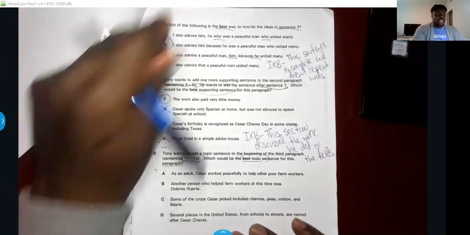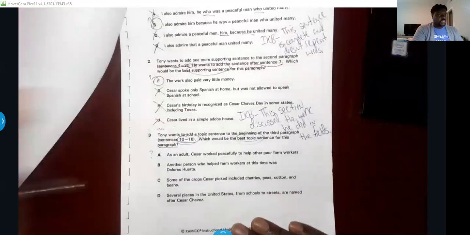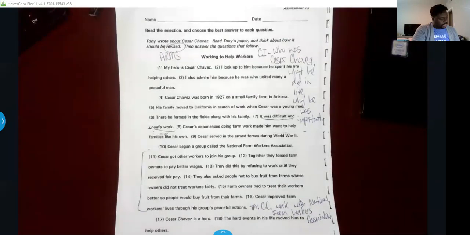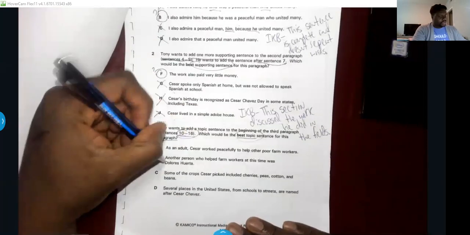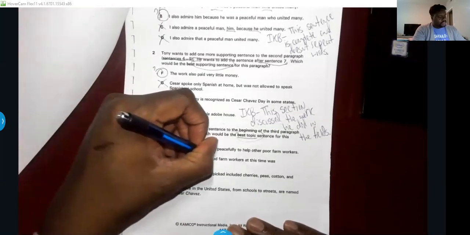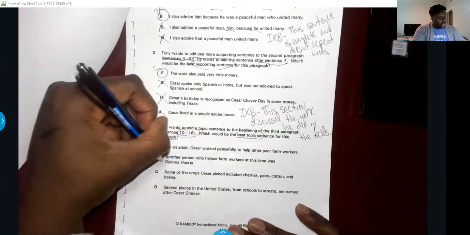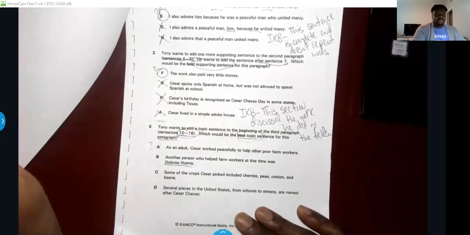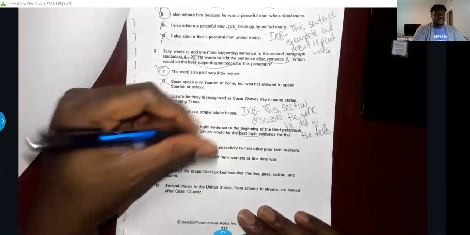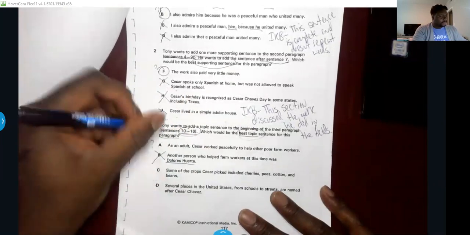Because he started the Farm Workers Association, and at the bottom it says he improved farm workers' lives through peaceful actions, I think that could work. "Another person who helped farm workers at this time was Dolores Huerta." Dolores Huerta was not what the paragraph was mostly talking about. It was talking about Cesar Chavez's work, so I'm going to cross that one out.